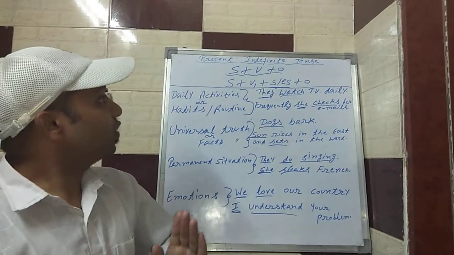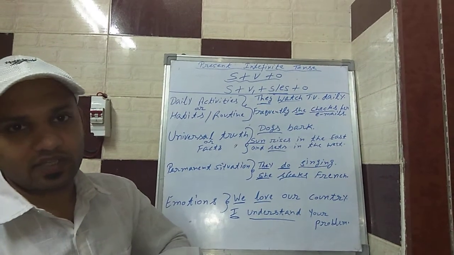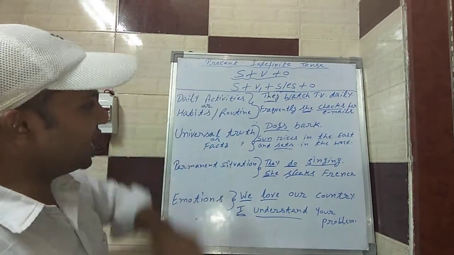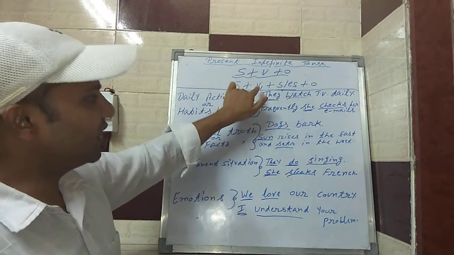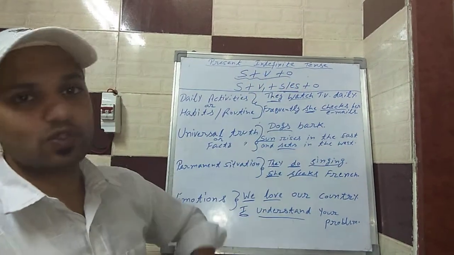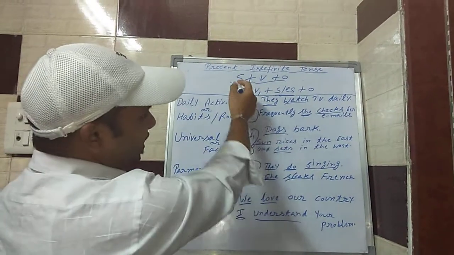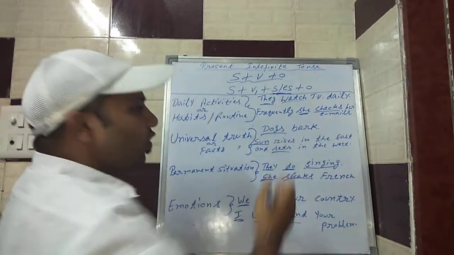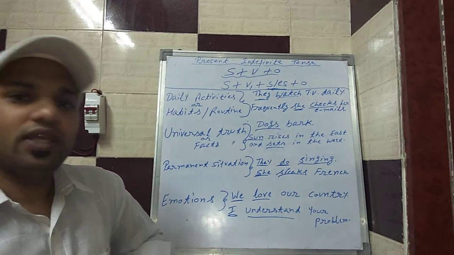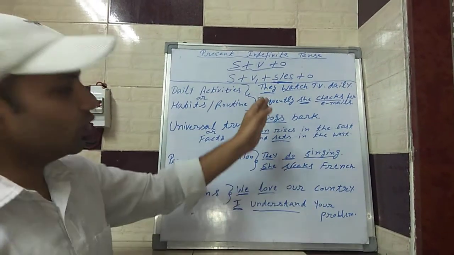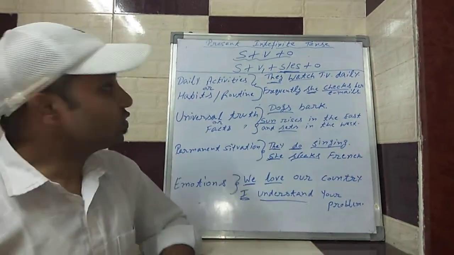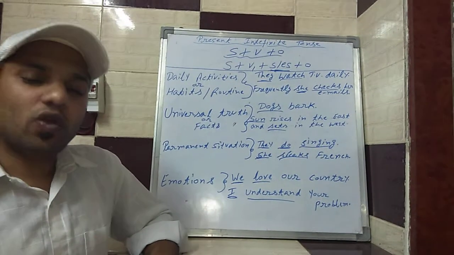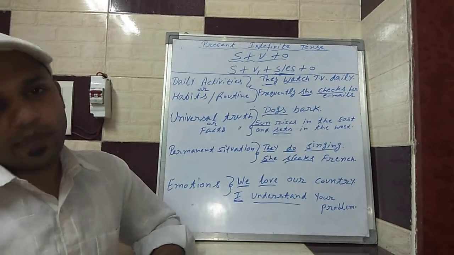Okay, so if we go with this present indefinite tense, its sentence structure is subject plus v1 plus s/es plus object. The subject is the same, the verb is the same, the object is the same. What we have added over here is just s or es. It is also known as the fifth form of verb. Why are we going to use it over here? Because it is used in the present tense.